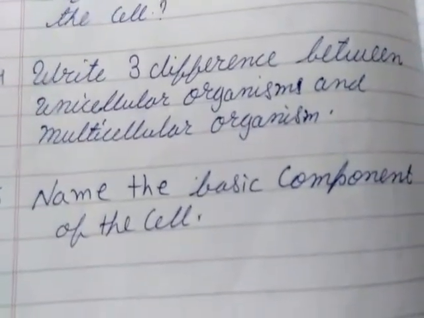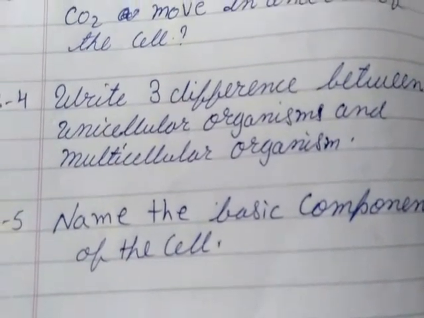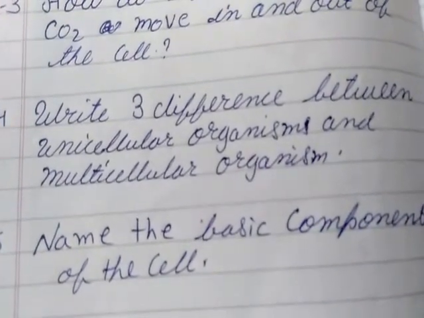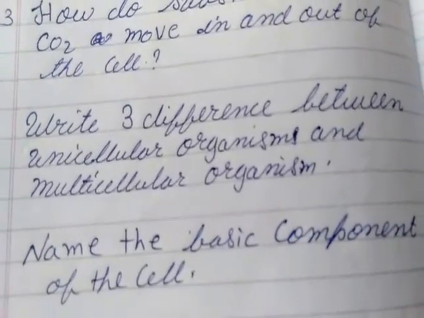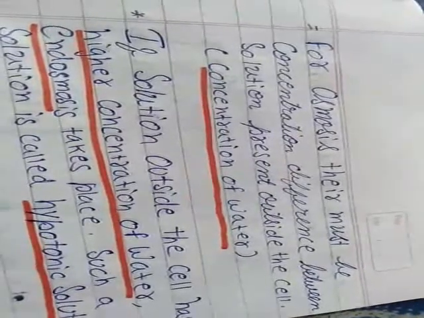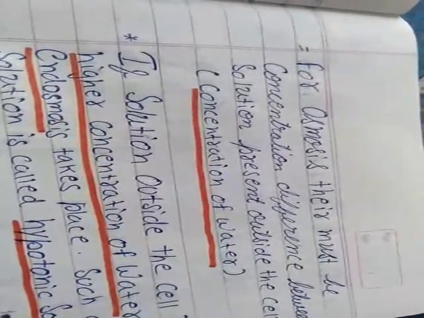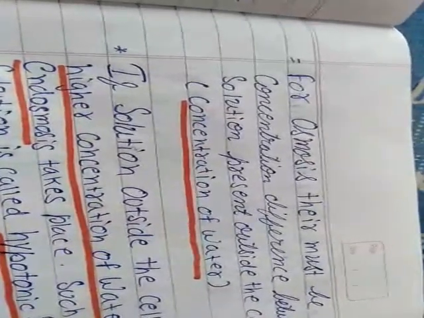Now the last question, that is the fifth question, name the basic component of the cell. The basic component of the cell is what? The basic components are the plasma membrane, the cytoplasm and the nucleus. For osmosis, there must be a concentration difference between the solution present outside the cell and inside. Basically, in 9th class we will study on the basis of water.